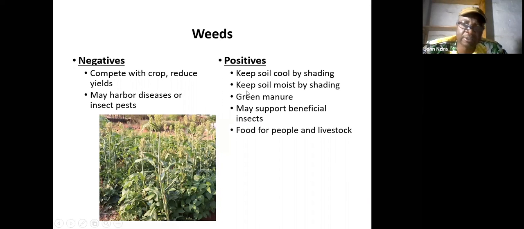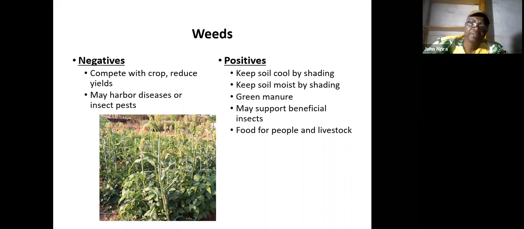So if we have certain weeds, you manage them, but you need to know that they can help in controlling the evaporation of water. And they can keep the soil moisture by shading the ground. And also, some of them can be green manure. So you can cut them back and then they can be manure for the field.